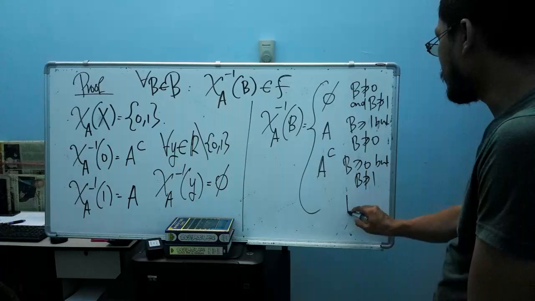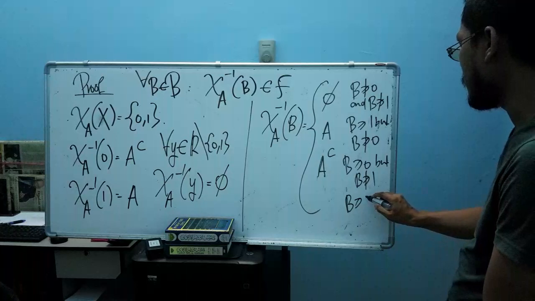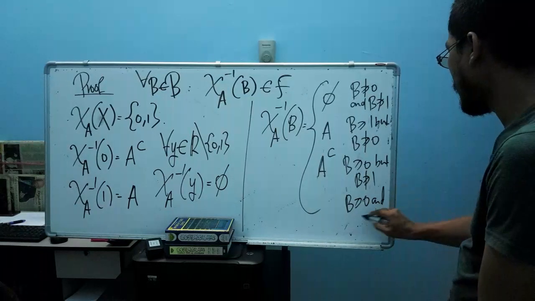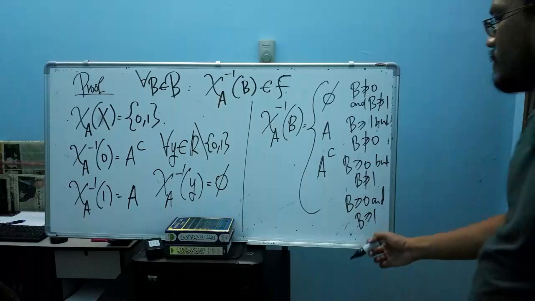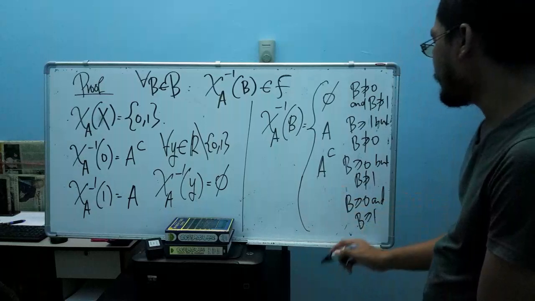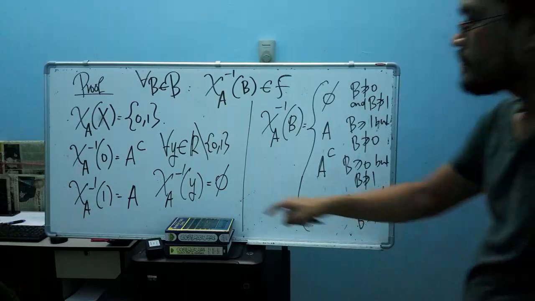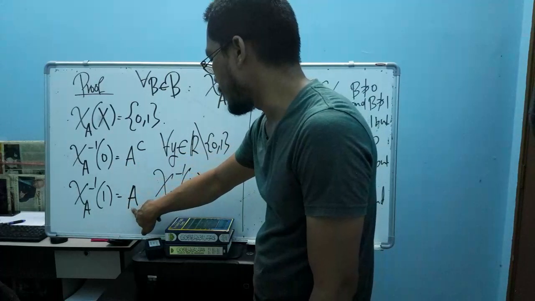Lastly, we consider the type of Borel set that contains both 0 and 1. So we will have something like the pre-image, the inverse of this one union with the inverse of this one.